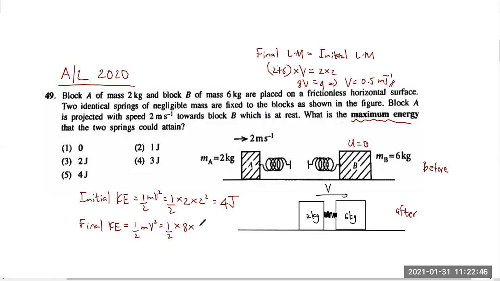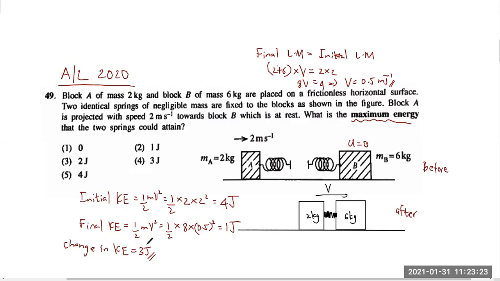Right. So I will substitute that here. That is 0.5 squared. Guys, 8 divided by 2 is 4. 0.5 squared is a quarter. 4 into a quarter is 1 joule. So initially we had 4 joules of kinetic energy, and now we have only 1 joule of kinetic energy. 3 joules of kinetic energy is missing. So what happened to that 3 joules? The change in kinetic energy is equal to 3 joules. So this 3 joules is the kinetic energy lost.